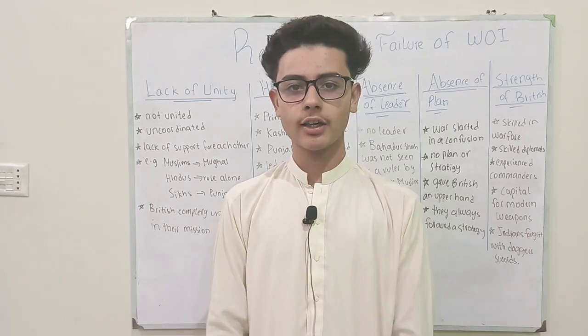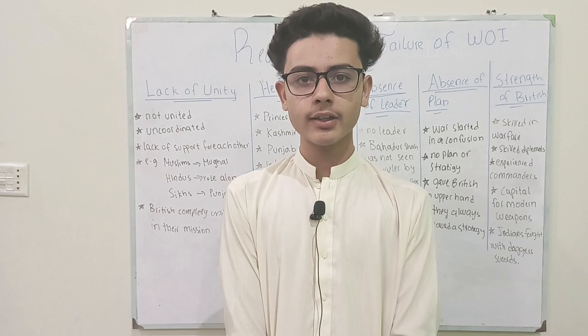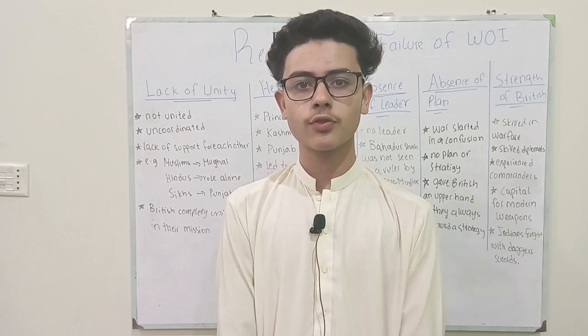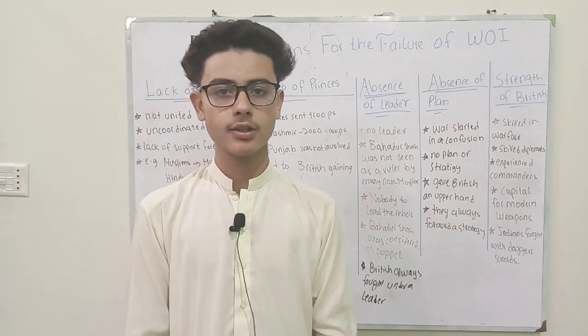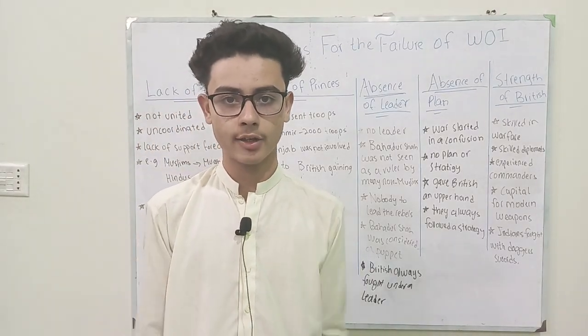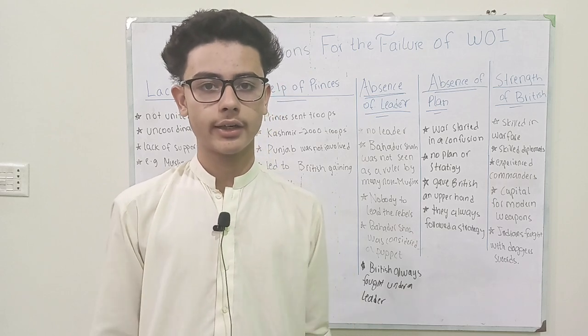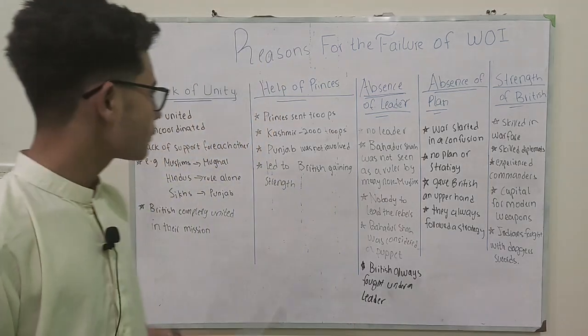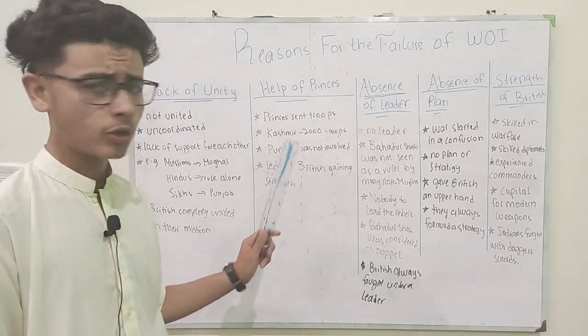So today we are again going to study the chapter the War of Independence. Yesterday we studied the causes for the War of Independence, and today we are going to be studying the reasons for the failure of the War of Independence. So the War of Independence formally came to an end in 1858, and these were the reasons why it failed. Let's discuss them one by one.